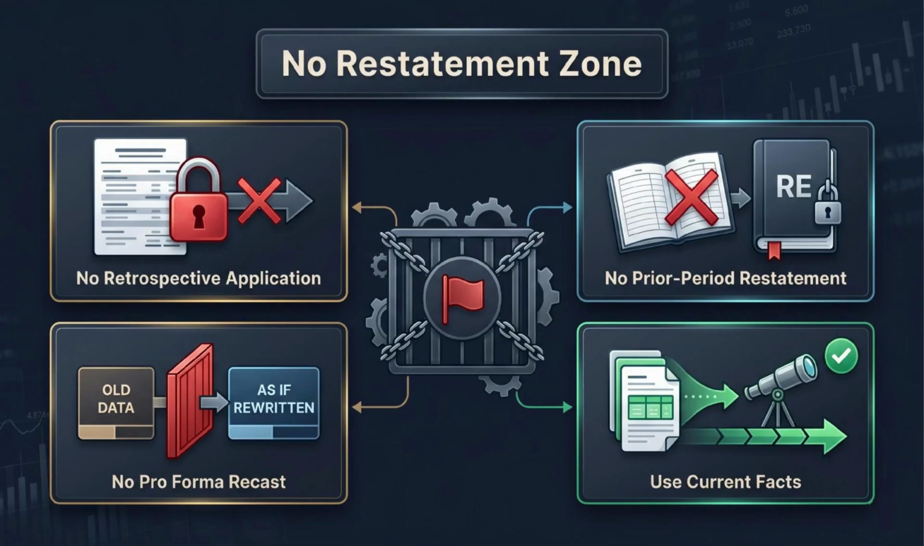If someone says, the old estimate turned out wrong, so let us restate last year, slow down. That instinct may feel natural, but under ASC 250, it is usually incorrect. Restatement belongs to error correction, not normal estimate changes based on new information.